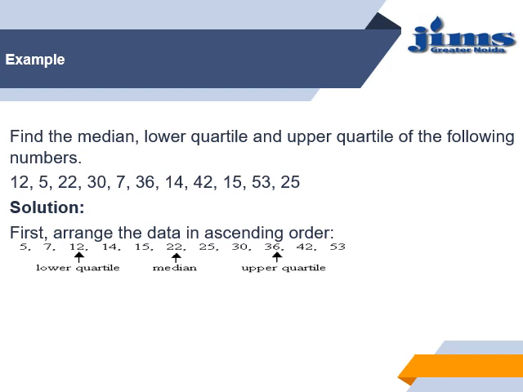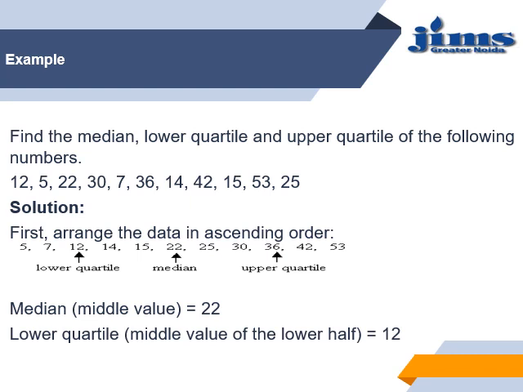At the third position we will have the lower quartile, and at the sixth we will have the median. At the median we have 5 data above it and 5 data below it. So that point divides our data set into two equal portions. So 22 will be the median, and 12, which comes at the third position, will be the lower quartile. Here 36 will be the upper quartile.